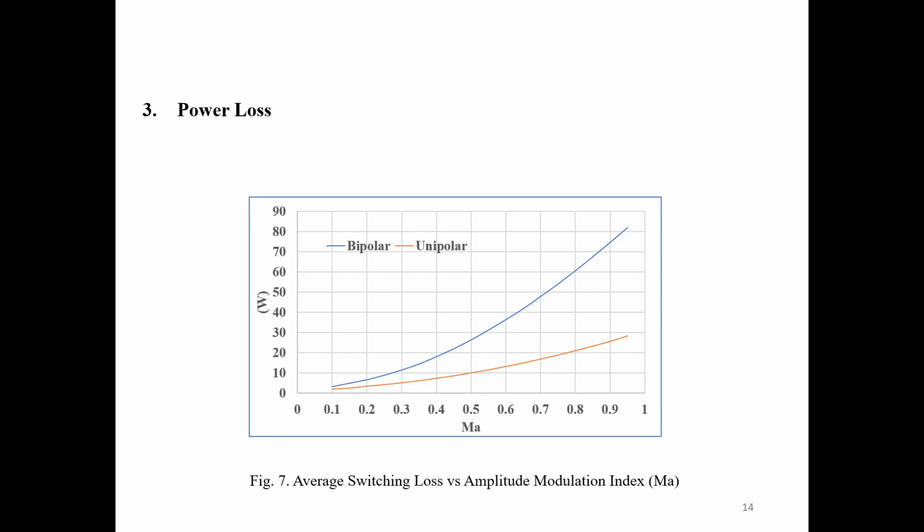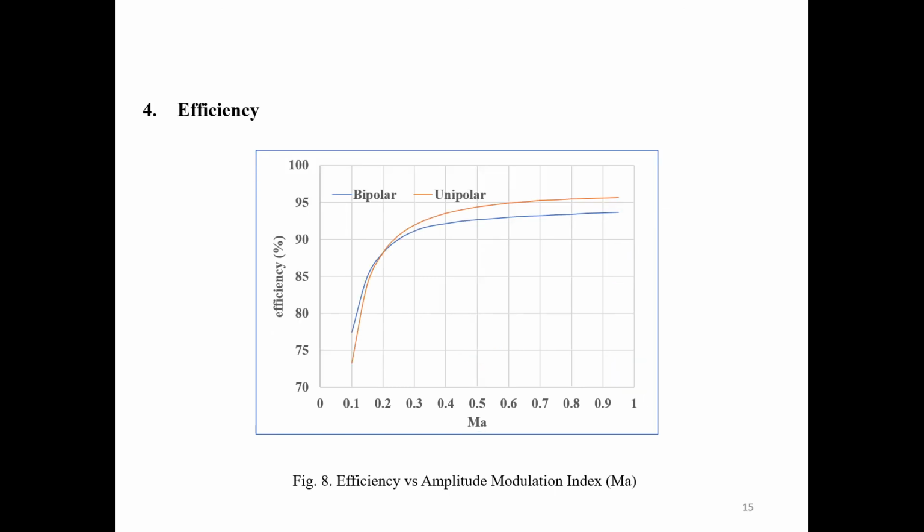Fourth one is power loss. Power loss also follows the same trend, almost double that of the unipolar scheme, which means the bipolar scheme is surely going to have less efficiency, which we will see in a further slide. And you can see that the efficiency of bipolar scheme is less than unipolar scheme.